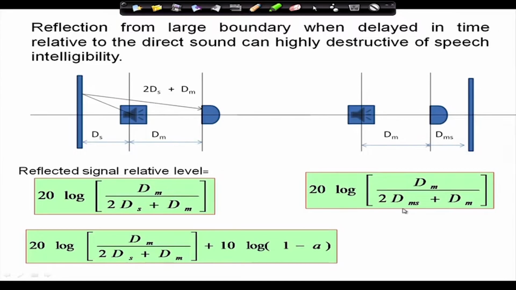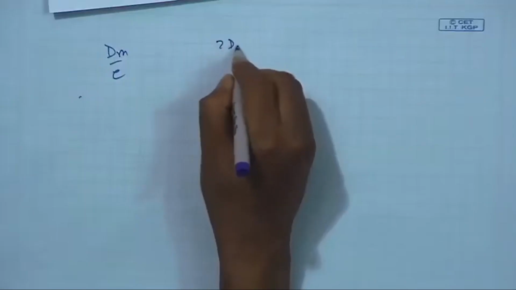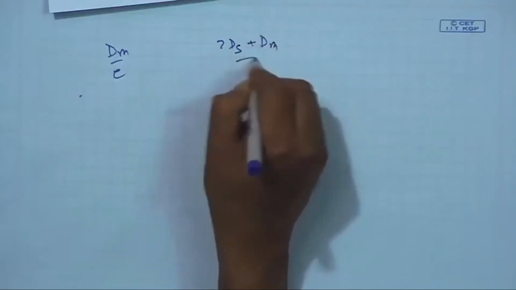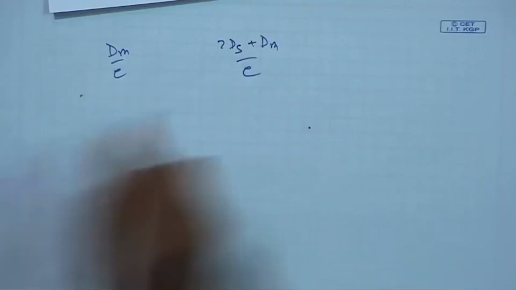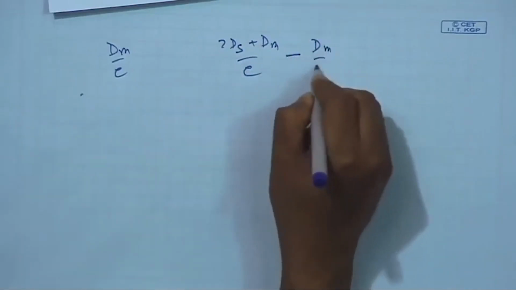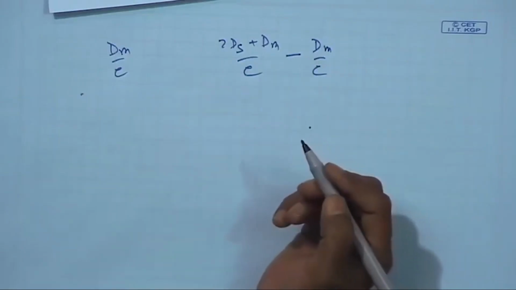Then what is the time? There is another thing. The direct sound time is dm by c in the first case. The reflected sound time is (2 ds plus dm) divided by c. So the time difference between the reflected sound and the direct sound is that minus dm by c, which is 2 ds by c. We will discuss the effect of this time delay for a room enclosure later. So this is the reflected sound delay.